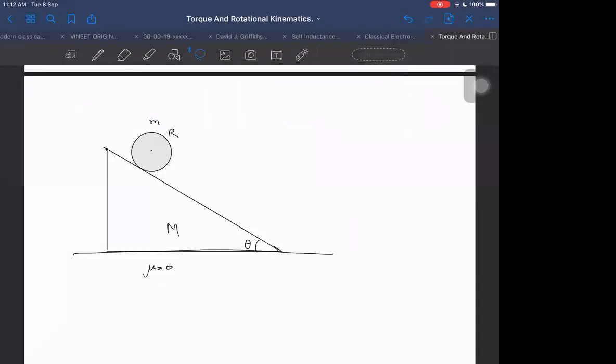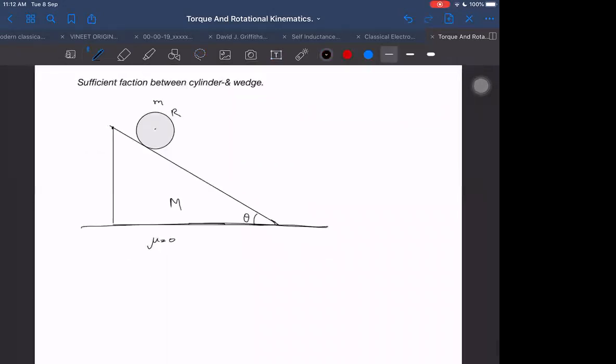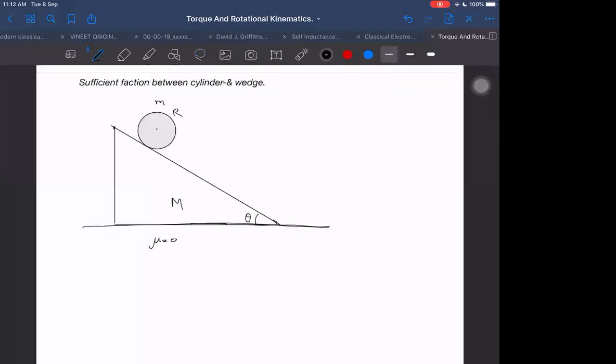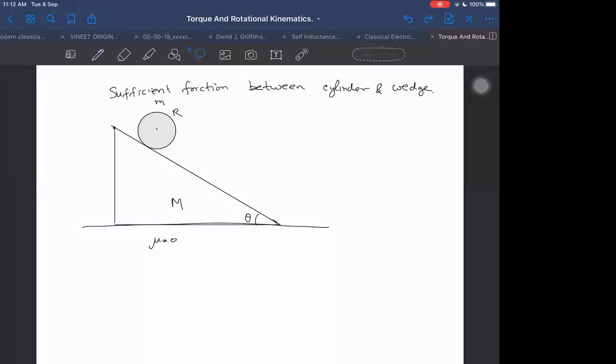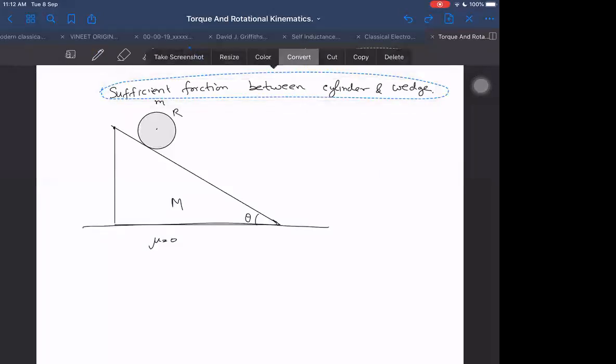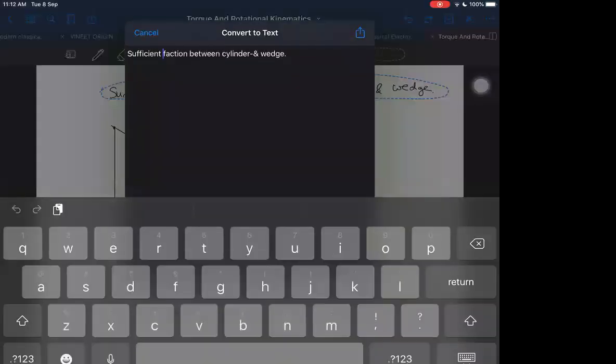We just want to discuss this question in a holistic way, meaning what are the possible angular velocities it will acquire, or what is the angular acceleration it will have. All these things we want to discuss. First of all, our main aim is to write down the equations. Acceleration of the wedge. Wait a second, what have I written here? Sufficient friction.